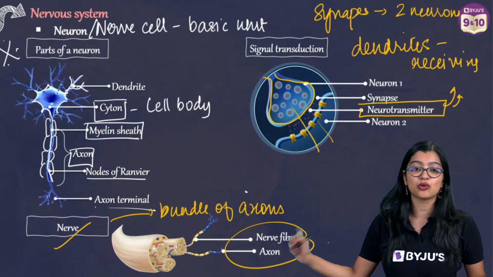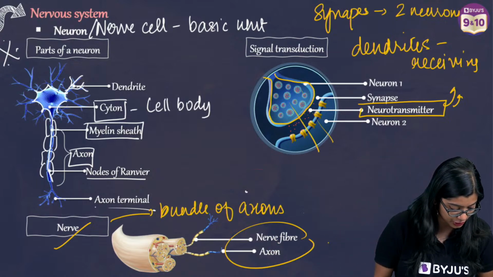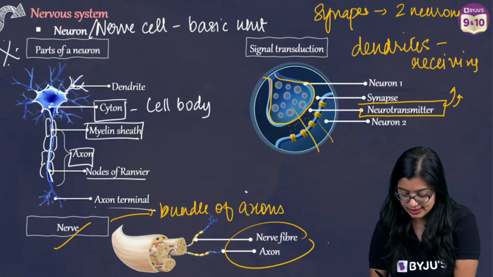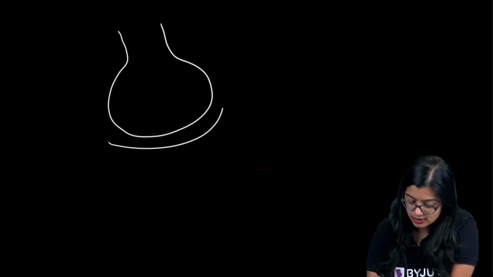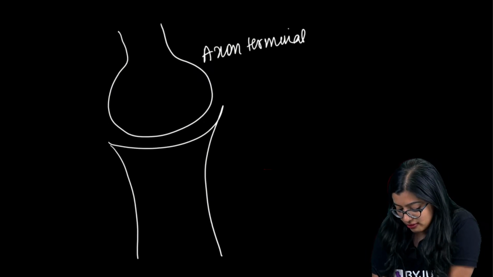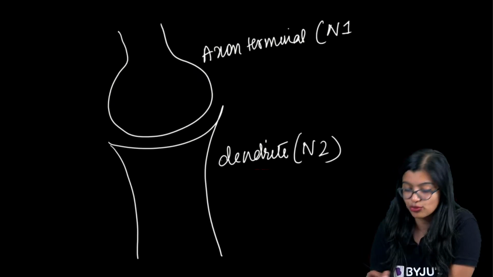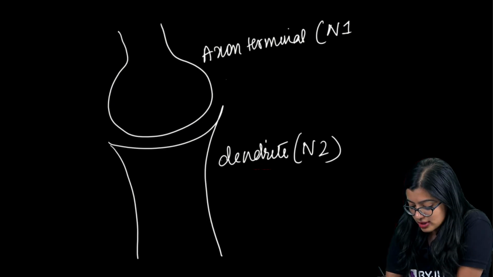Now, any part that you wanted me to explain once again? Some of you are asking me, ma'am, can you explain the neurotransmitter part? I'll tell you. Basically, this is a synapse. Here we have the axon terminal, and here you have your dendrite. So this is the dendrite of neuron 2, and this is the axon terminal of neuron 1. Now this particular thing that you see is your synapse.